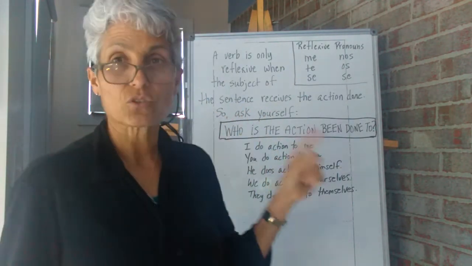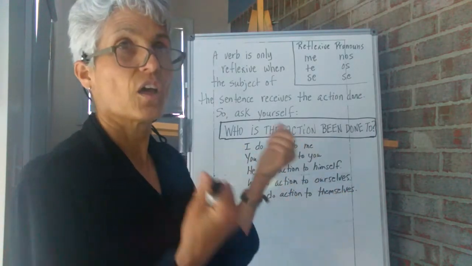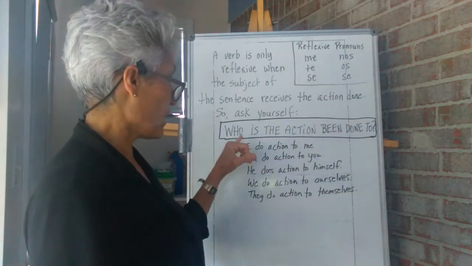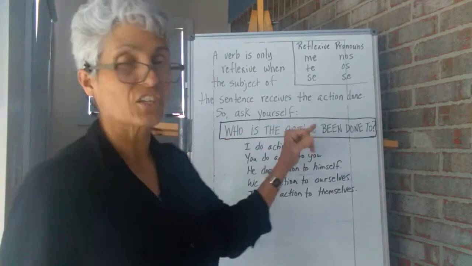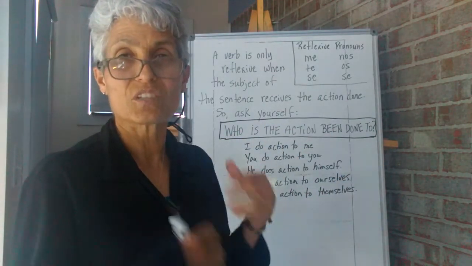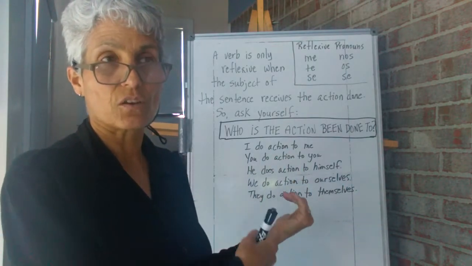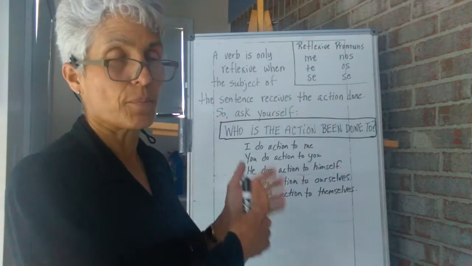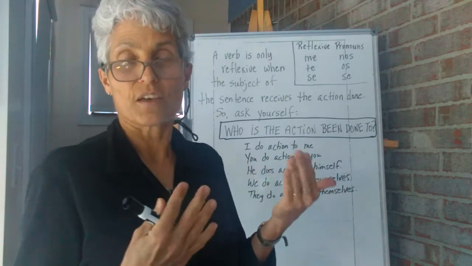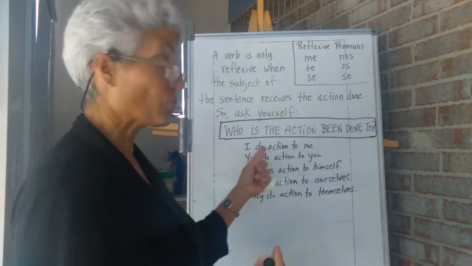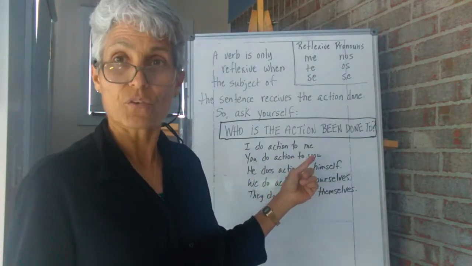So when you see a sentence, ask yourself, who is the action being done to? Okay? So the next few remarks tell you that it is a reflexive verb. If I do the action to myself, it's a reflexive verb.